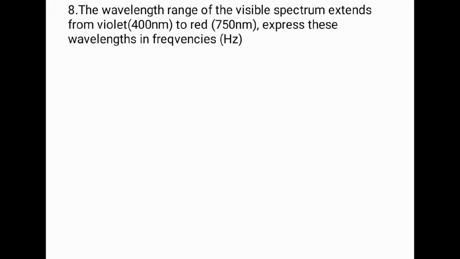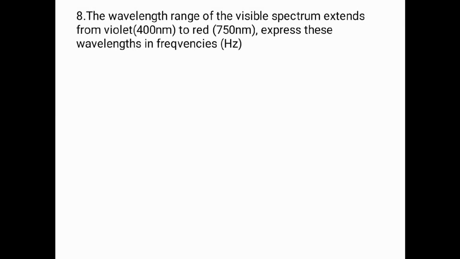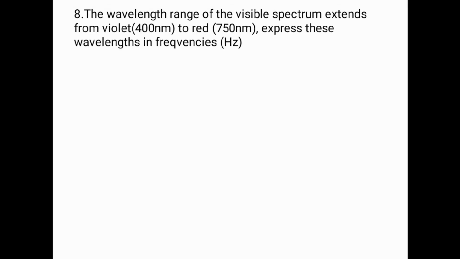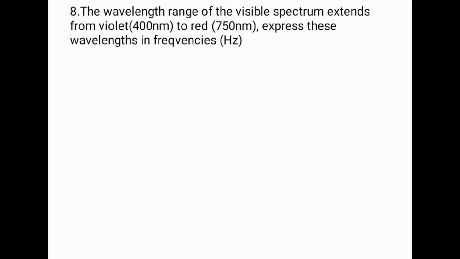They have given the range: 400 nanometer is lambda 1, which corresponds to violet, and for red they have given 750 nanometer, that is lambda 2. In hertz we need to express.